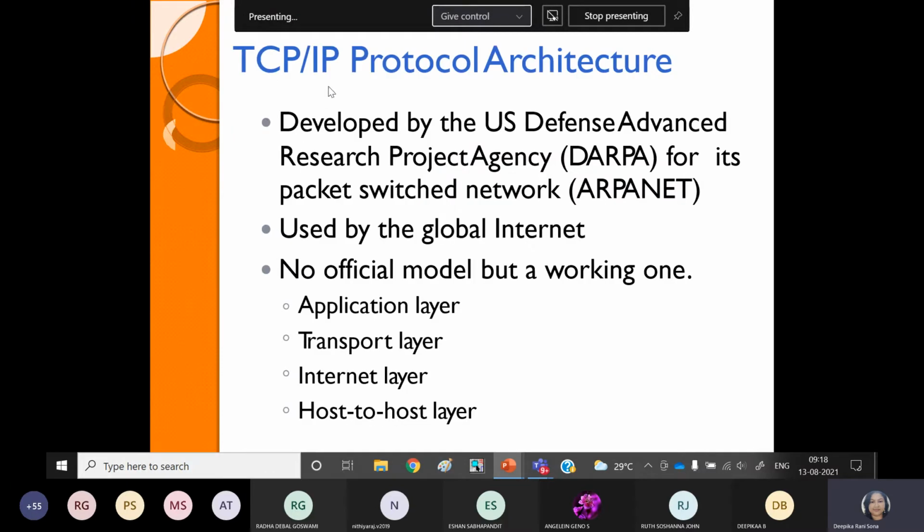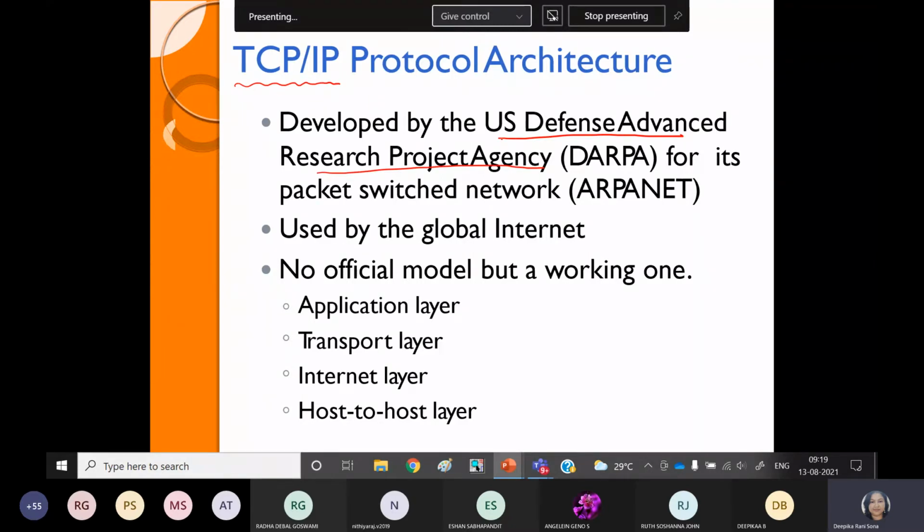So first thing you remember, guys: the TCP model architecture is not the certified one. It is just a theoretical model, not certified by the ISO standard. That is one thing. Then it was first used or developed by the US Defense Advanced Research Projects Agency, DARPA.